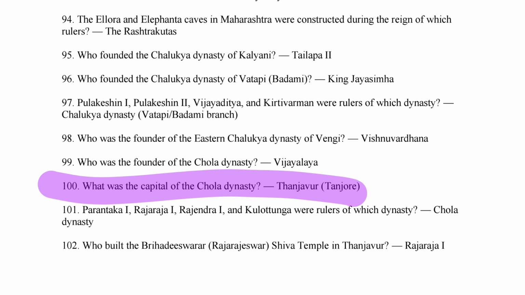Okay, that was the 50 to 100 questions. Then onward, I will go for 100 to 150. So step by step we will take the knowledge of history part by part. That was the second part, right? I have already published the first part, which is 1 to 50. So now it's 50 to 100. Then the third part will be 100 to 150, and in the fourth part 150 to 200, right? So accordingly we will proceed.